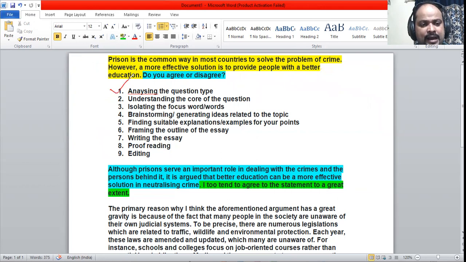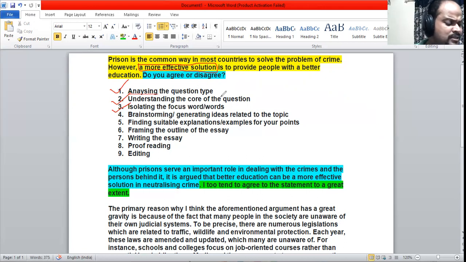So analyzing the question type we have done, understanding the core of the question we have done. Now isolating the focus word or words. So what is the focus word? On which word or words do we have the focus? That is here: a more effective solution. This is the area where the argument goes on.